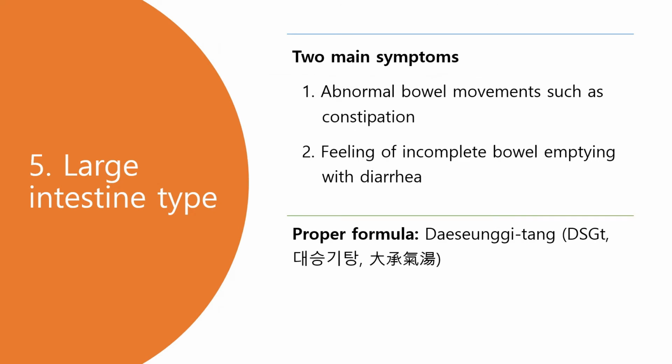Let's move on to the last type. The fifth type is large intestine type. In the large intestine type, there are two main symptoms. First, abnormal bowel movement, such as constipation: fewer than 2 bowel movements per week. Second, the feeling of incomplete bowel emptying with diarrhea.